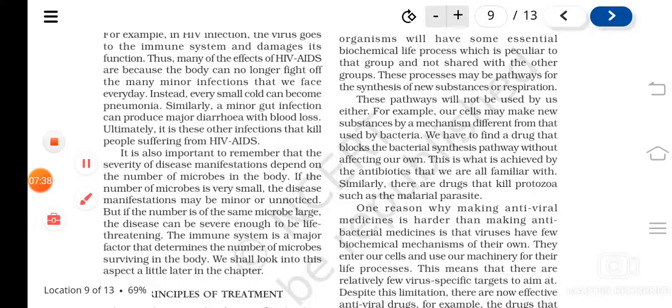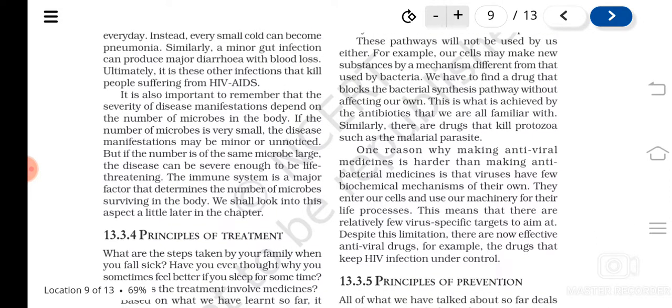And in the same way, different organisms have their own pathways, like plasmodium, or protozoans. For viruses there is a little bit of difficulty, because why? Viruses are not using their own mechanisms, isn't it? Once they enter our cells, they use our cellular machinery. So these drugs are not that effective against viruses. That is why for viral diseases there are generally no antibiotics or other medicines. But there are medicines developed against viruses nowadays also. Antiviral drugs are also there.